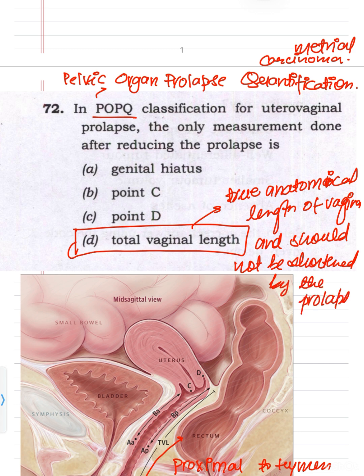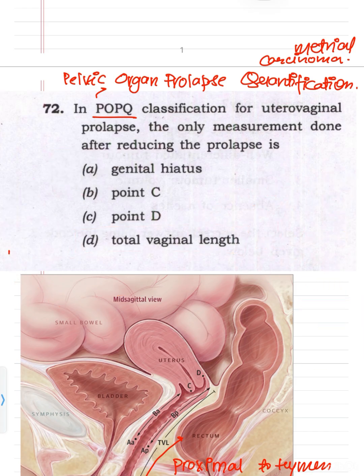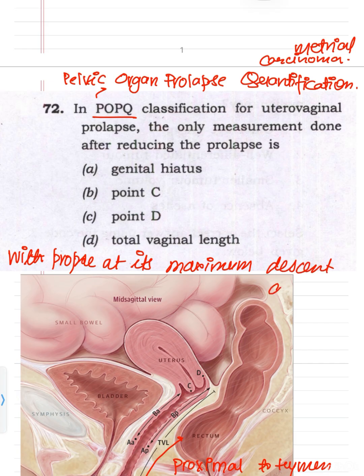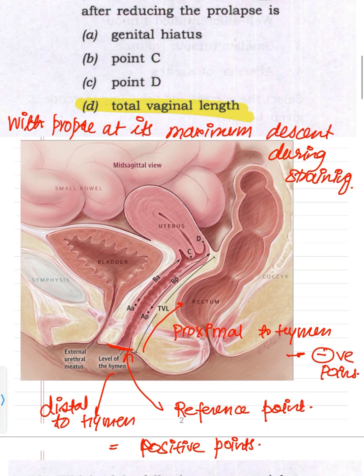While all other points, like Aa, Ba, Ap, Bp, etc., are measured with the prolapse at its maximum descent during straining, the only measurement that is done after reducing the prolapse is total vaginal length. So D will be the correct option. Now coming to the 73rd.